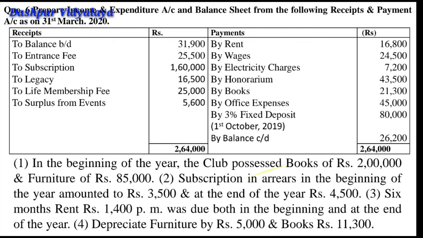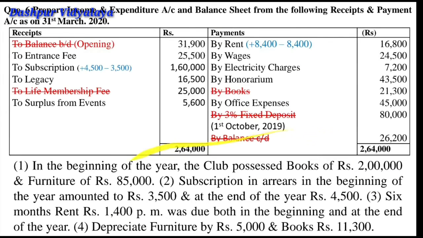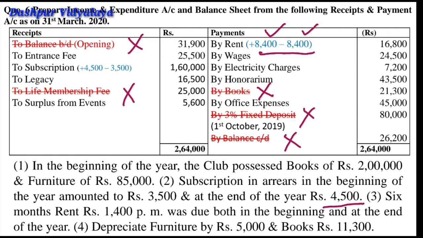Let us see which items will not be recorded in the income and expenditure account. We have already discussed that cash balance will not be recorded, and capital items will not be recorded. We are given here that six months rent is outstanding at the beginning as well as at the end. So the current year's amount will be added and last year's amount will be deducted. Then we are given subscription in arrear at the end of the accounting year, that is 4,500. 4,500 will be added and 3,500 related to the last year will be deducted.